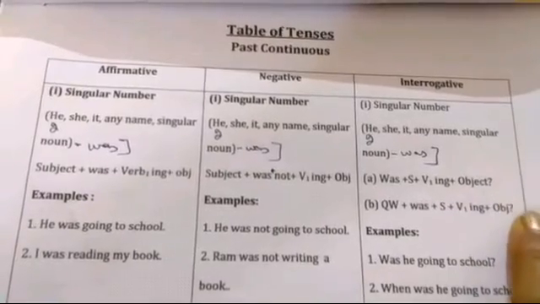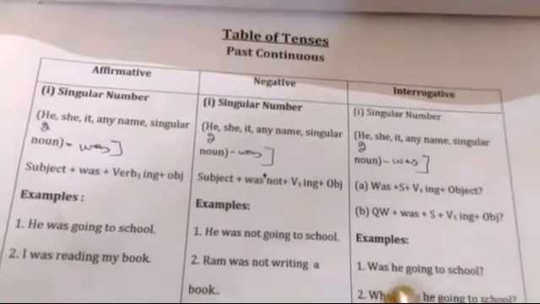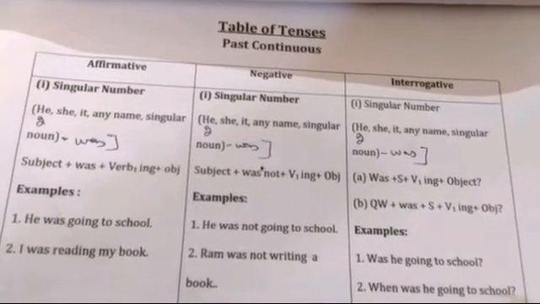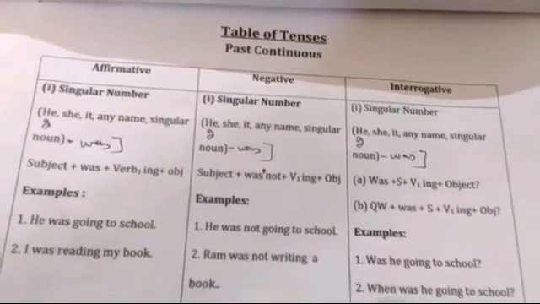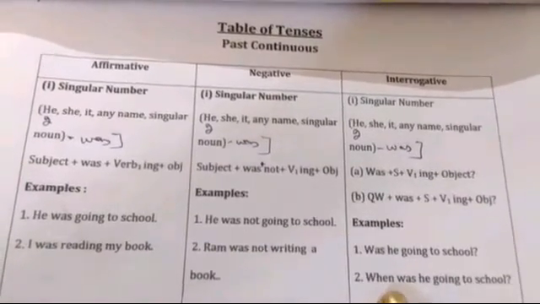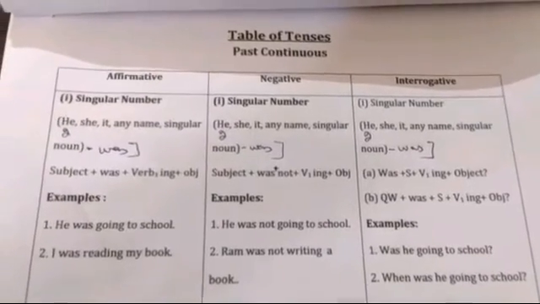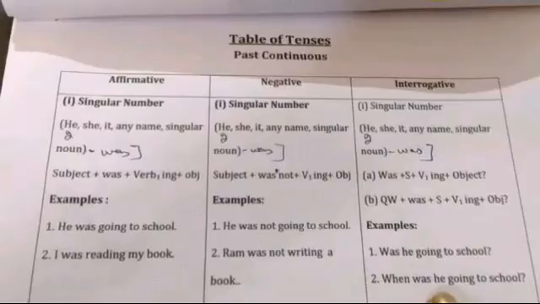Okay, so these are the interrogative formulas and these are the examples. Was he going to school? When was he going to school? Okay, so we use was and when before the subject in interrogative sentences. Okay, so this is the singular number, affirmative, negative and interrogative. Now let's move on. The plural number.